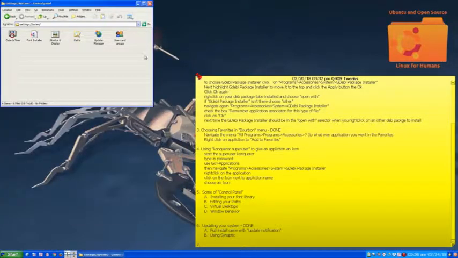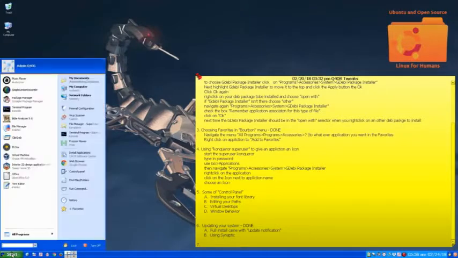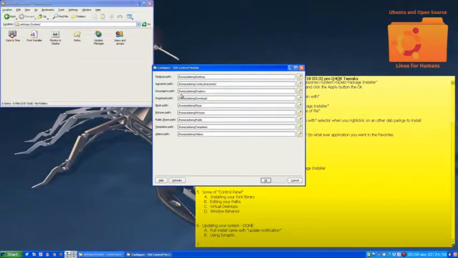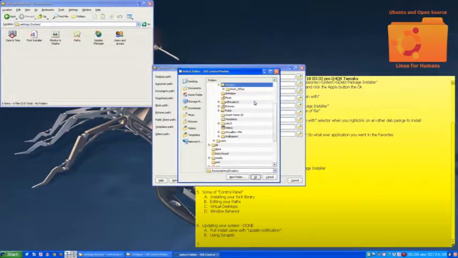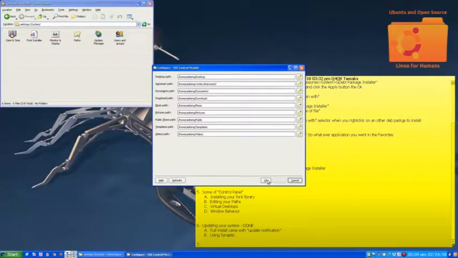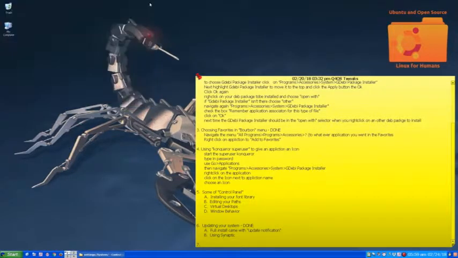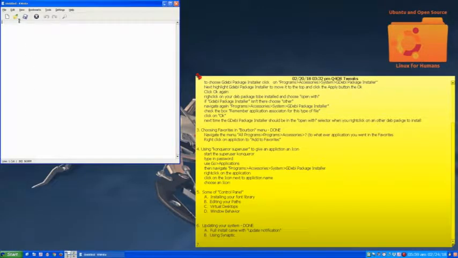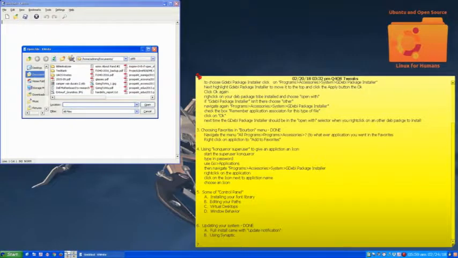So let's change that back. And let me show you again. Control panel, System admin, Paths. And so let me change my document path back to Documents. OK, apply, and then OK. I'm going to close this out again. kwrite opens up. I hit open, and now it's back to home admin Q Documents.